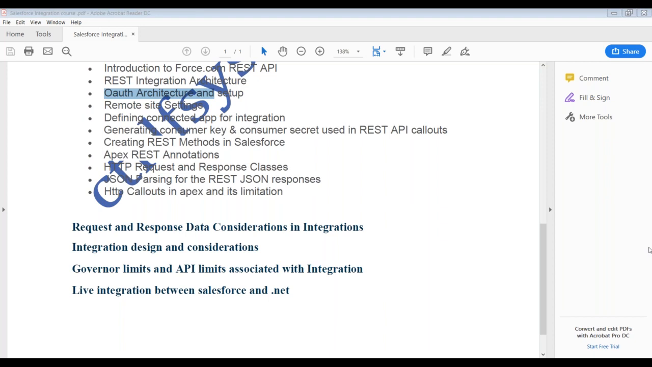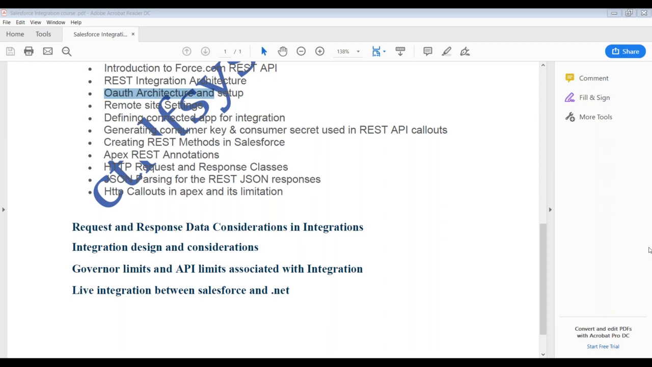Just in case I'm connecting to another system and I don't want to give my username and password all the time, instead I just click a button and it should open automatically, like a single sign-on. So even single sign-on is a security layer of integration. Will that be covered here? Yes, I'll cover that SSO setup between two systems.